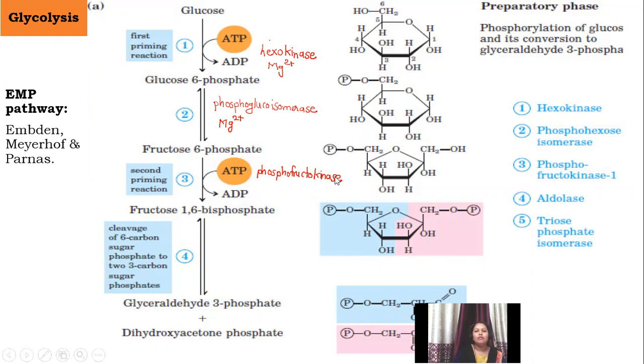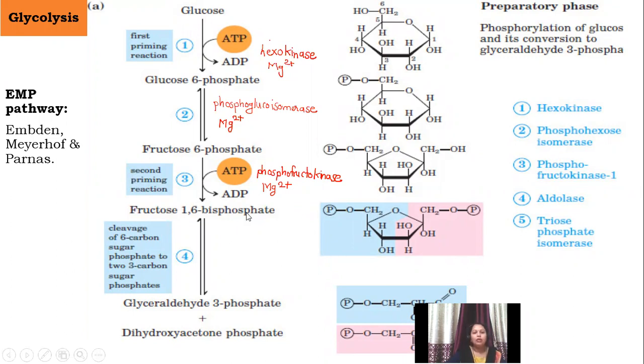It is known as phosphofructokinase, and just like hexokinase, which involves the presence of Mg2+, this particular enzyme also requires Mg2+ for its activity. In this step, fructose 6-phosphate is converted into fructose 1,6-bisphosphate in presence of phosphofructokinase. The enzyme works in presence of Mg2+, and this is the second priming reaction of the glycolytic pathway.